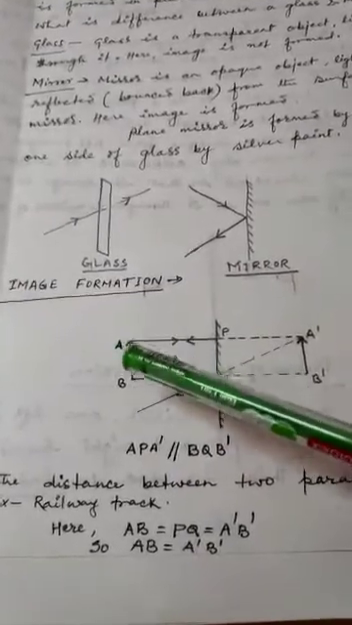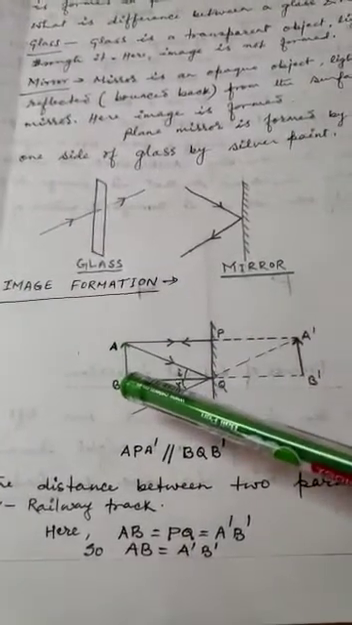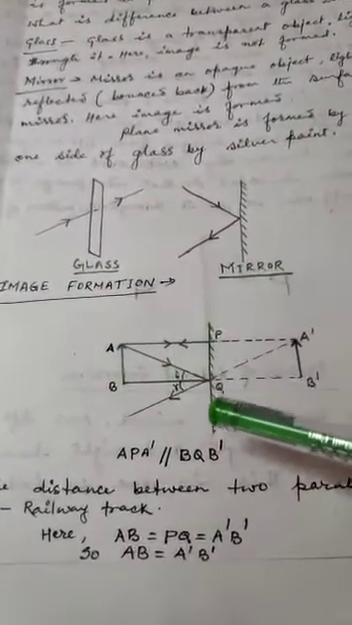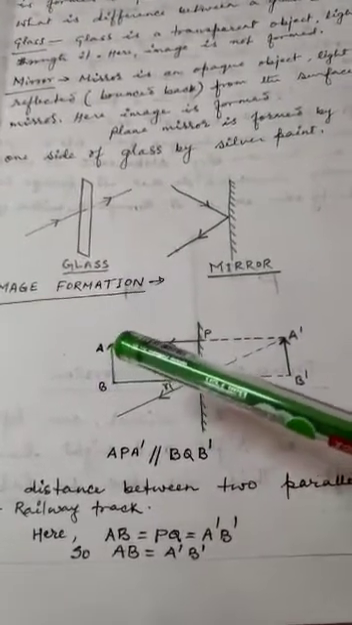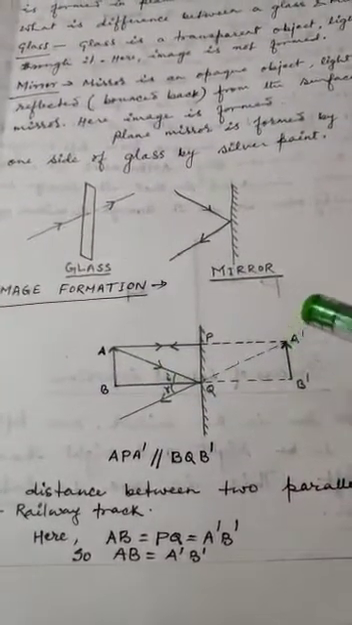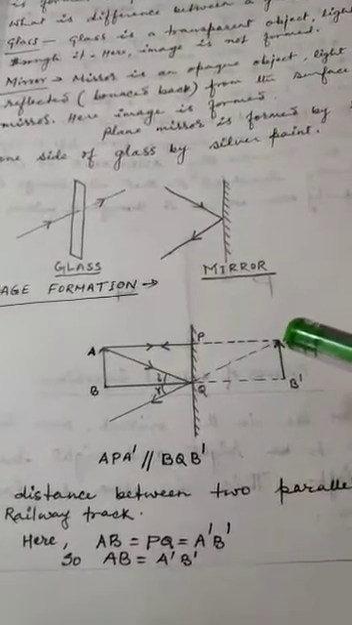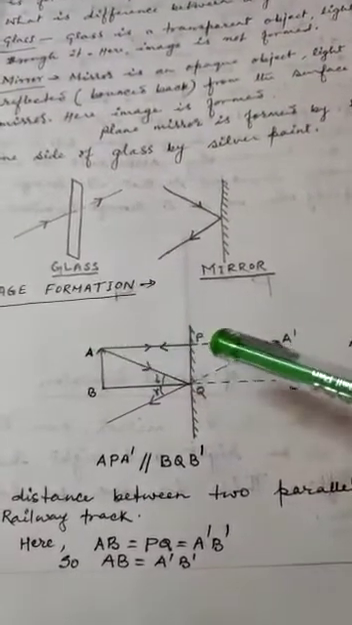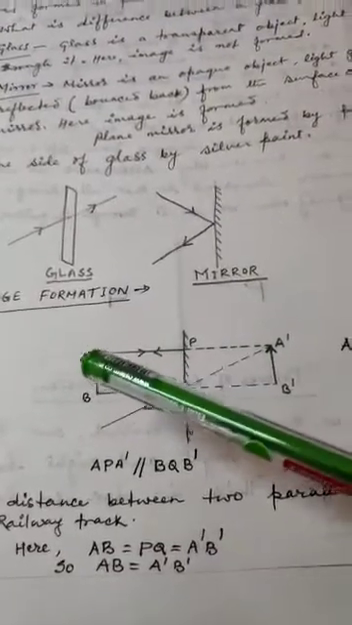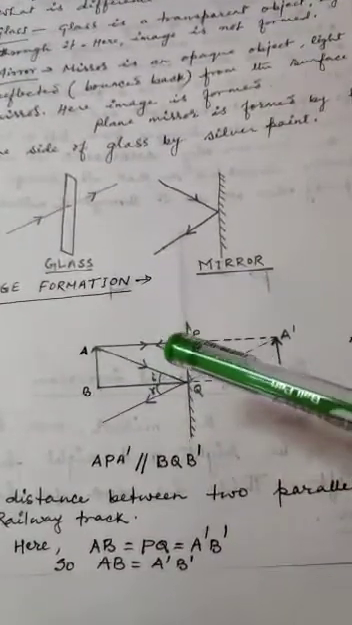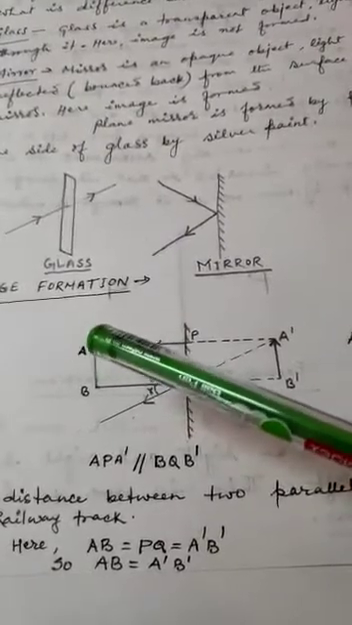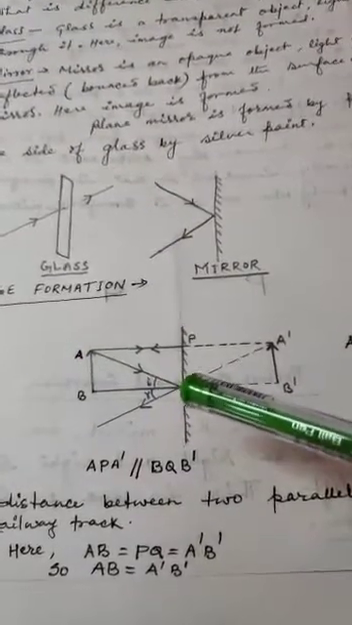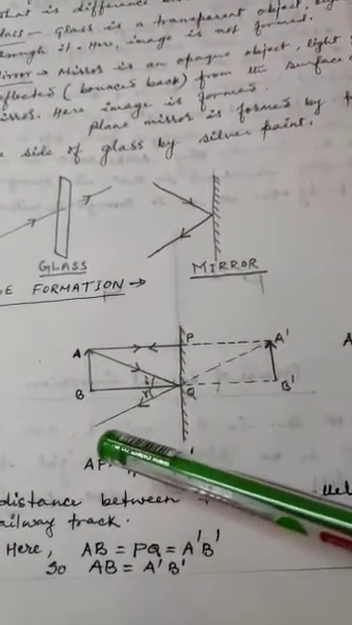Suppose this is an object, AB is an object and this is a mirror. When we draw the picture of image formation, we take two rays at least. So we are taking AP and AQ. AP hits the mirror and bounces back in the same direction. AQ hits the mirror and gets reflected.